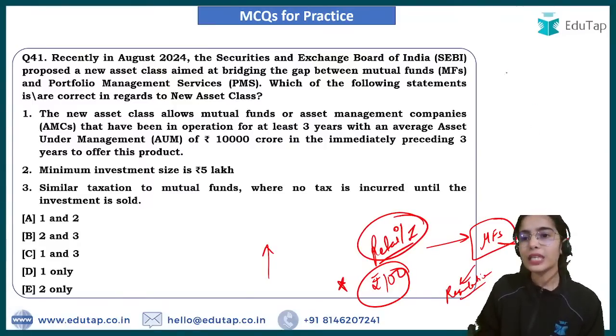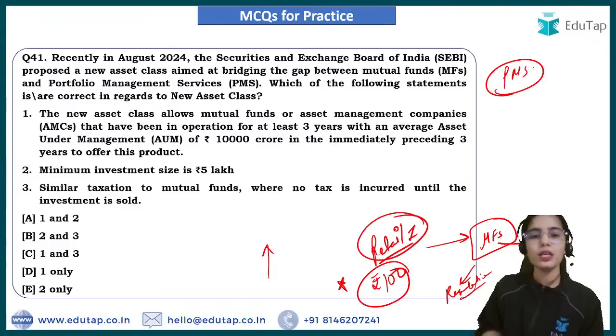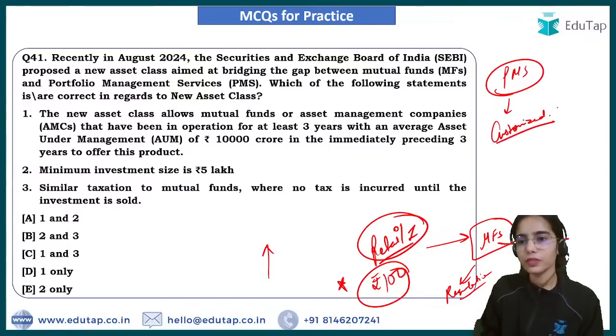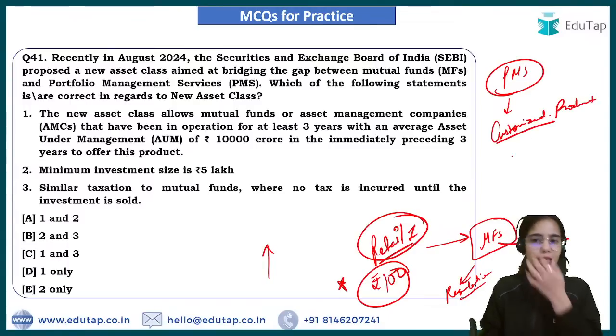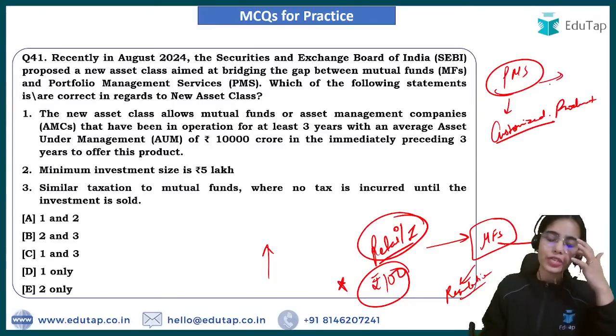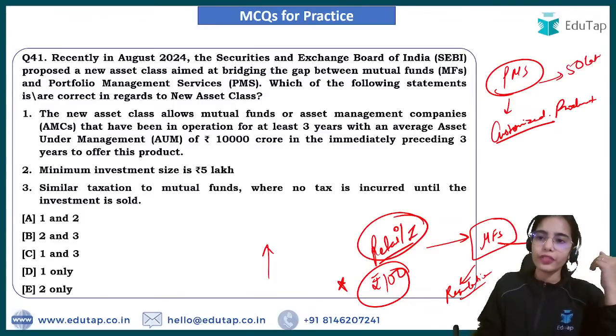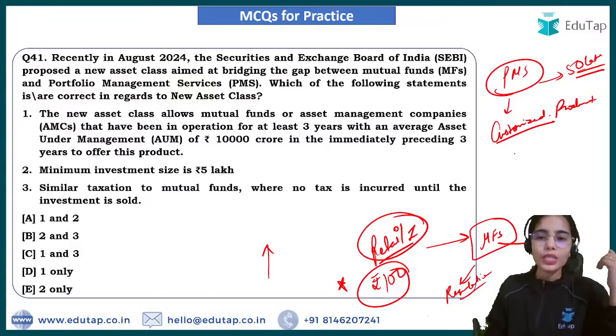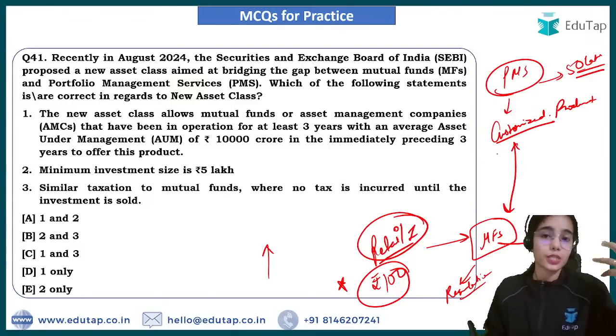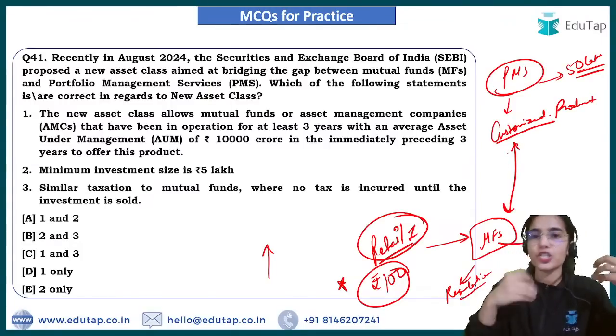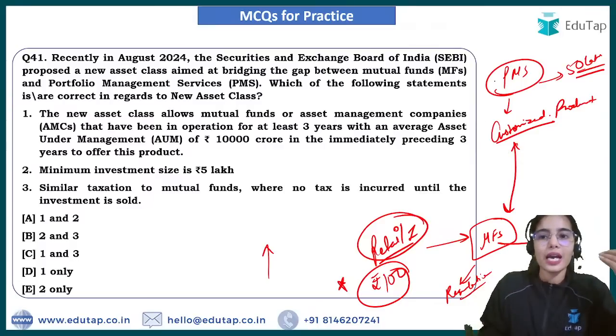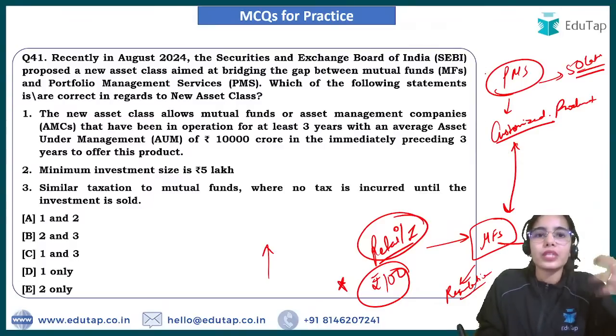Now there is another category, PMS, that is the portfolio management service providers, that provide customized financial products. But you can invest in the PMS only 50 lakhs and above. Some people want customized products, or special products where their needs are catered to.